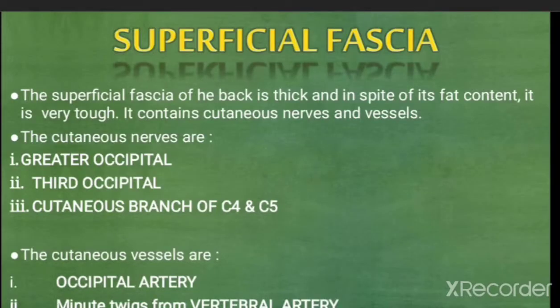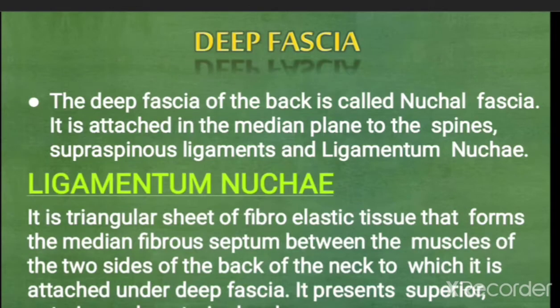Then in the superficial fascia, we have the cutaneous vessels, which are the branches of occipital artery and the vertebral artery. Then the deep fascia of the back is known as nuchal fascia, attached in the midline to the spines and supraspinous ligaments and ligamentum nuchae. Ligamentum nuchae is a triangular sheet of fibroelastic tissue that forms the median fibrous septum between the muscles of two sides of the back of the neck, to which it is attached under the deep fascia.